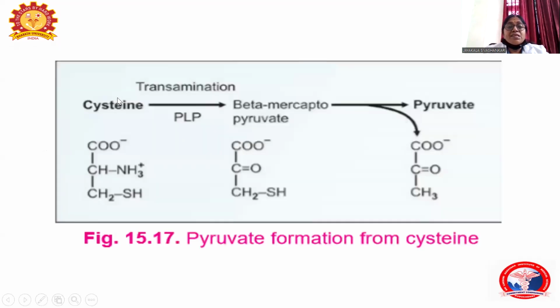So cysteine is first transaminated to form beta mercaptopyruvate, and then from beta mercaptopyruvate, pyruvate is formed. This is an important precursor for gluconeogenesis.